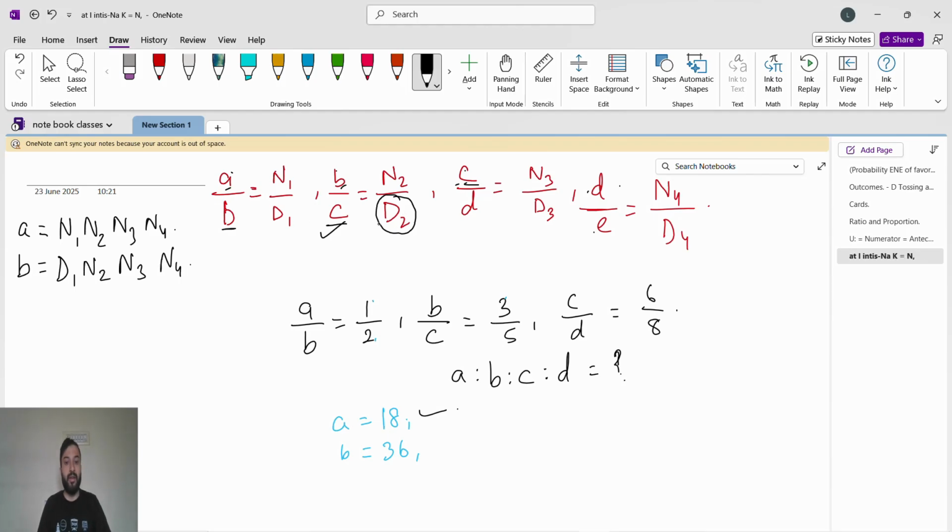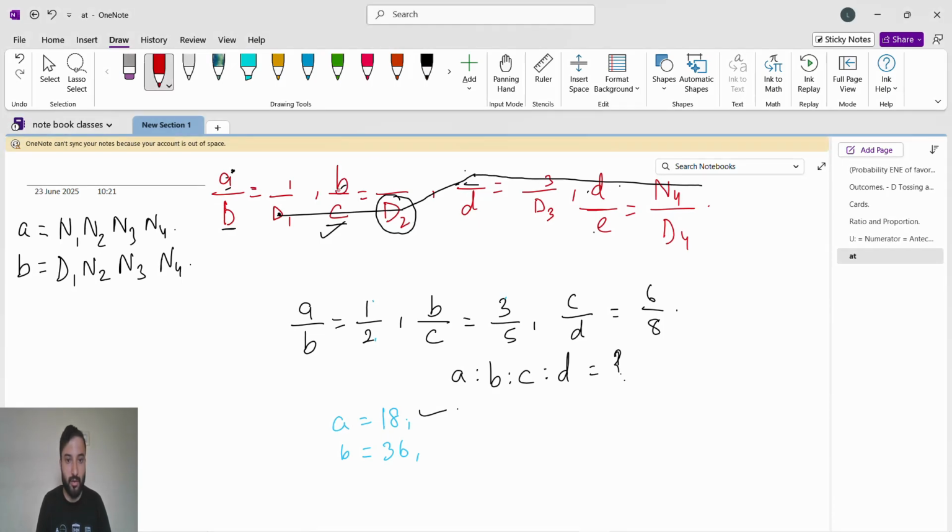So what will we do? See, it is in the denominator. Okay, so b was here, right? So b to c, again to c, and then numerator. Okay, like that. See, a was here in the numerator, so it will go all numerator. Okay, b was here in the denominator, so what will happen?